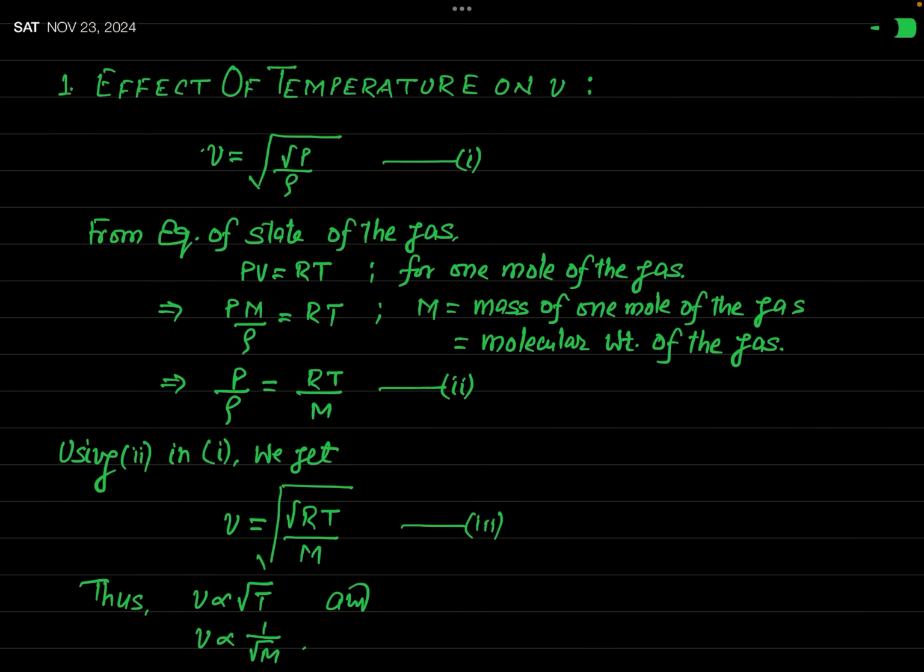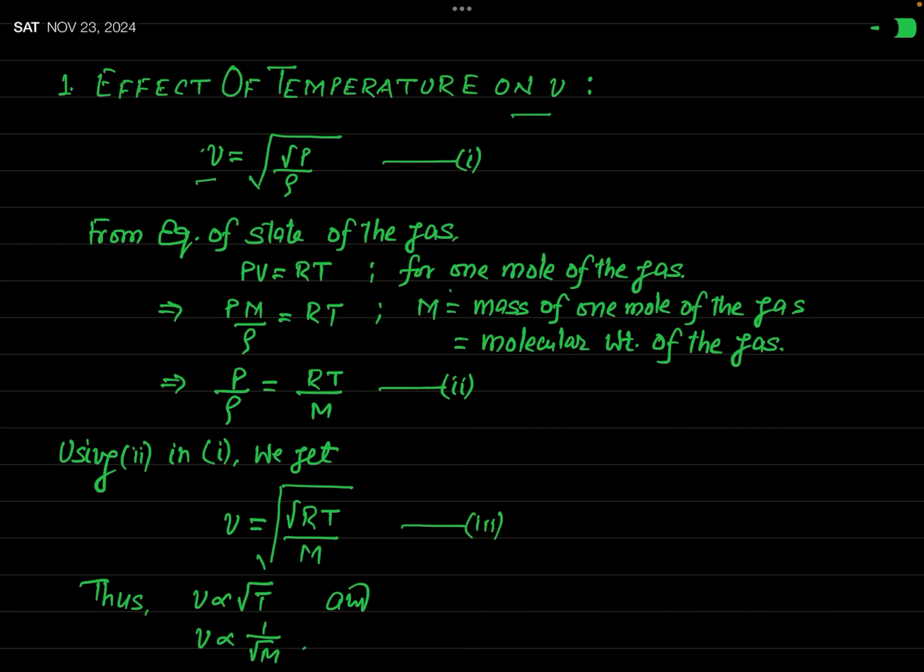First of all, we are talking about the effect of temperature on this velocity V. We know that according to Laplace correction, velocity of sound V is given by the square root of gamma P over rho. Okay. Now our aim is to find the value of this P by rho at a temperature T, and for this you must use the equation of state of the gas.